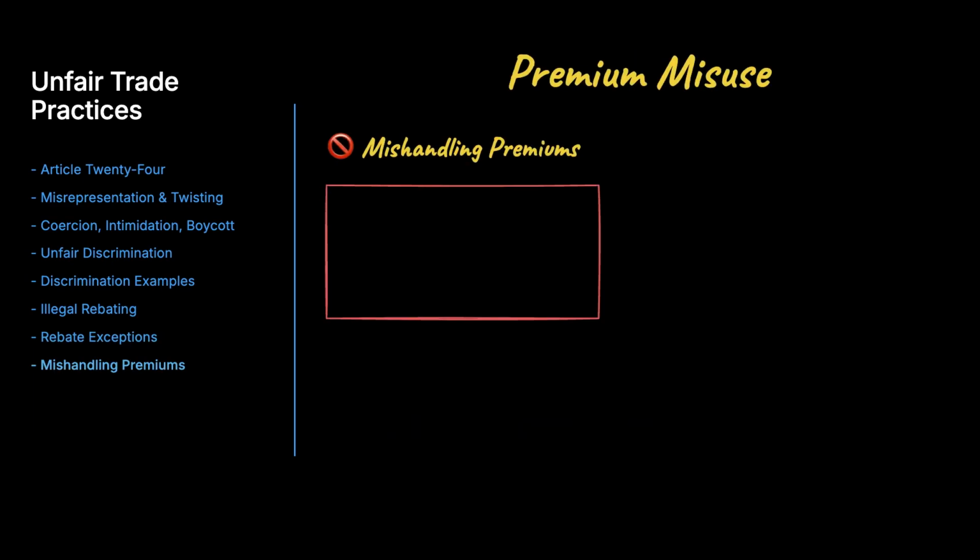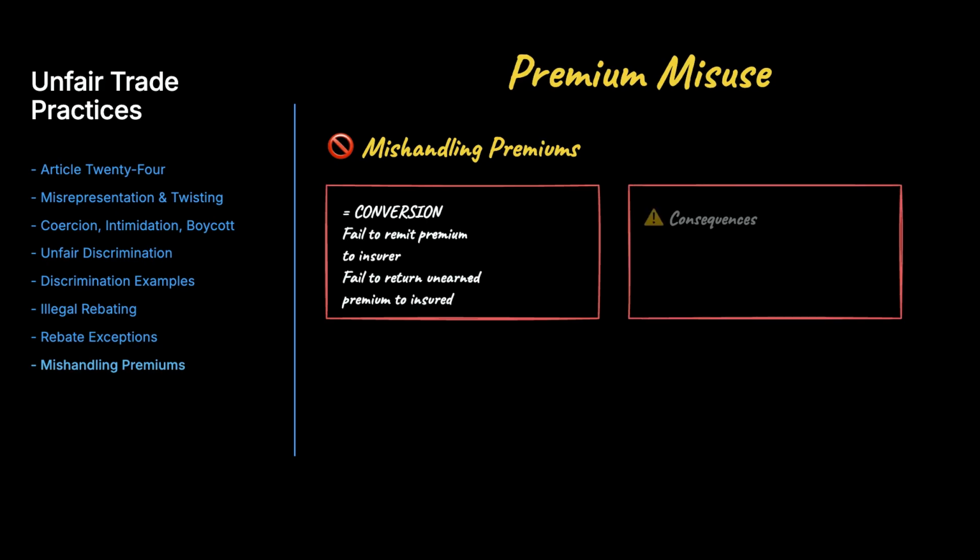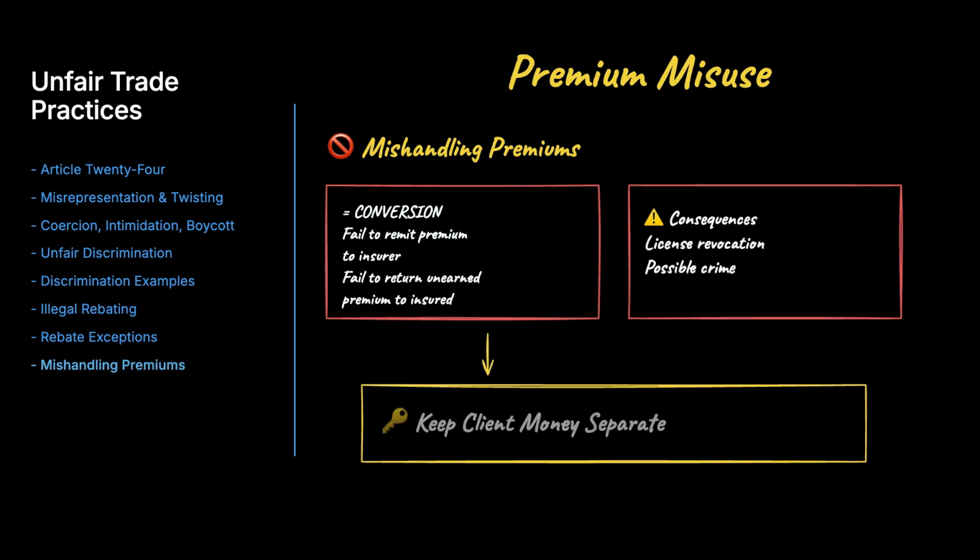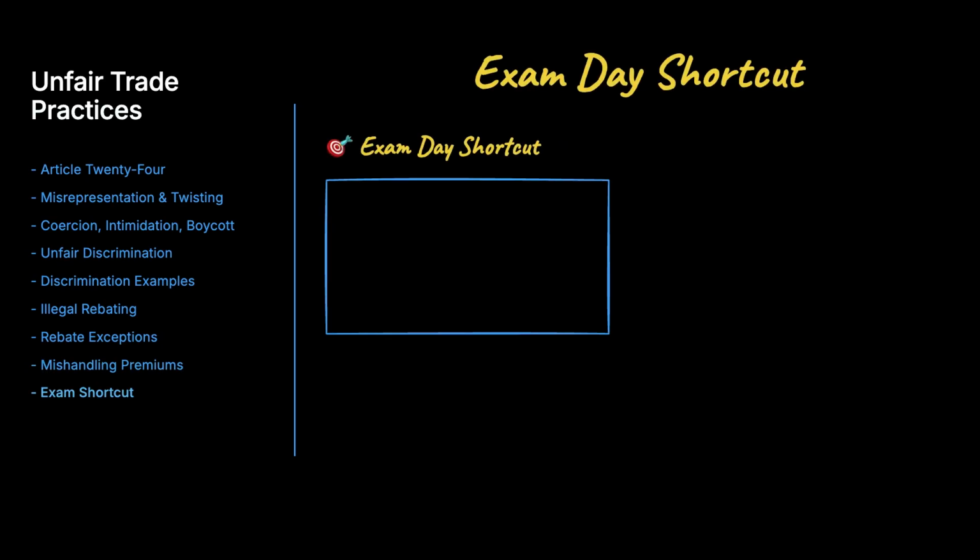One more practice belongs here: mishandling premiums. A producer must never misappropriate, convert, or illegally withhold them. If you collect a premium and fail to remit it to the insurer or fail to return unearned premium to the insured, that's conversion, a ground for license revocation and possibly a crime. Keep client money separate.